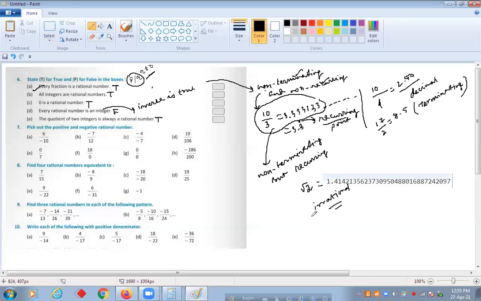They are non-terminating and non-repeating also. Here also non-terminating, it does not end, but the same number is repeating. Or a pair or collection of numbers can repeat together, two or three digits. So they are non-terminating, but recurring. But the example I have given you of root 2 is non-terminating and non-recurring. These types of numbers are only called irrational numbers.